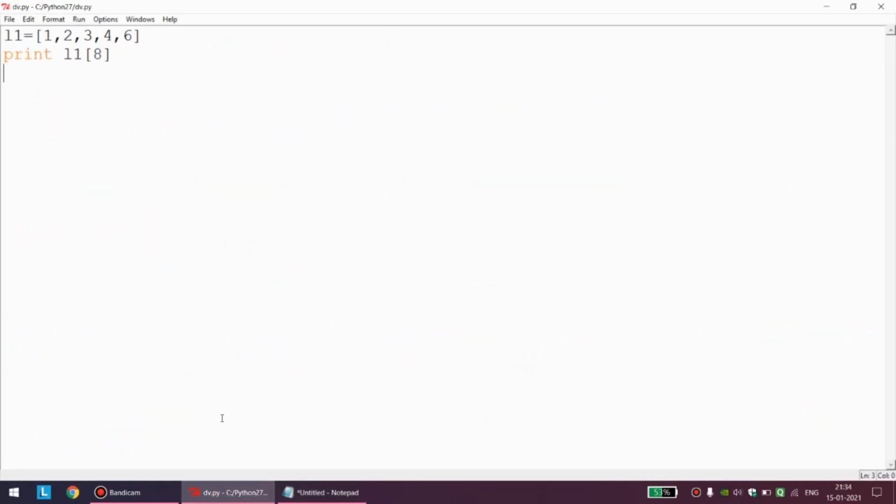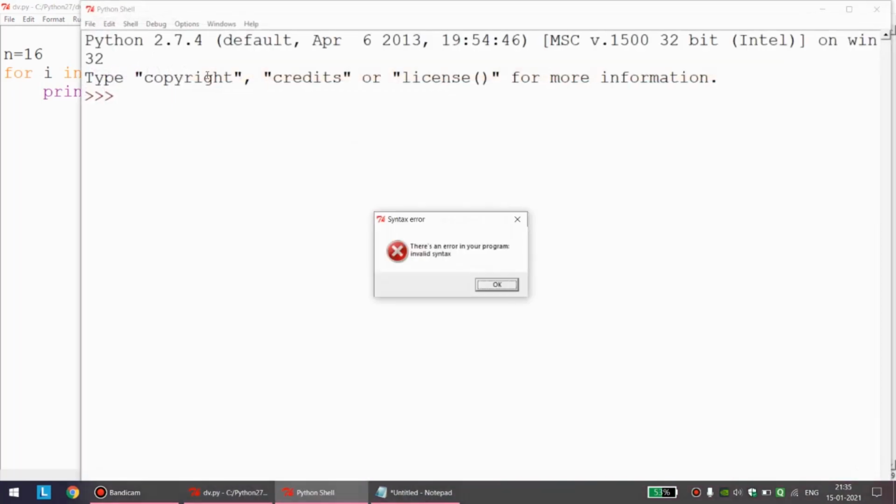Syntax error, let me have one more syntax error. Let us say n equal to 16, for i in range(0, n), and let us say I want to print i. Obviously, you know that the program will not execute because there is a syntax error. Instead of using a round bracket, we have used a square bracket. Let us say we use the round brackets also, not an issue. So if I skip this, will it work? No. Again an example of syntax error.